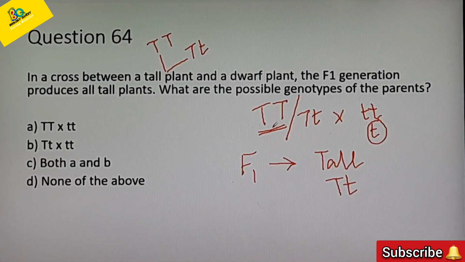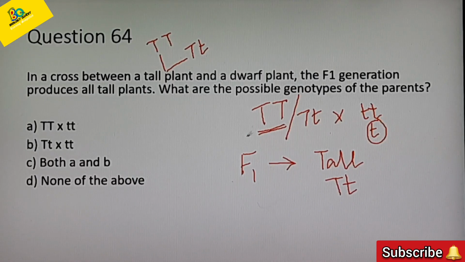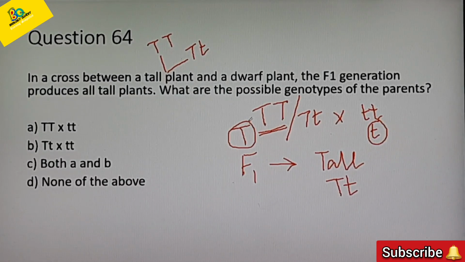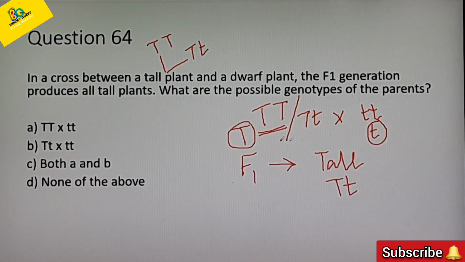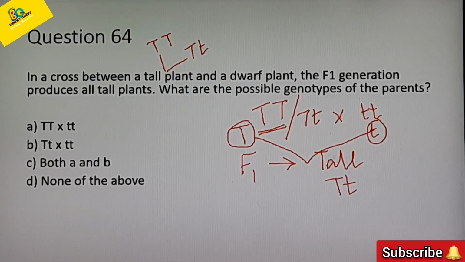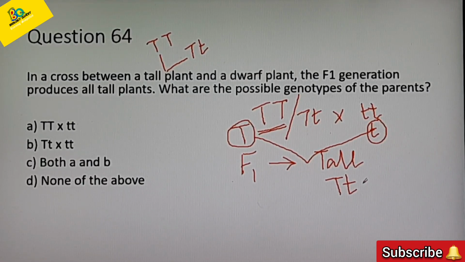See, all the gametes produced by this parent, we have selected this as the genotype of the tall plant, isn't it? So all the gametes produced by this plant will contain capital T. So the fusion of the two gametes, capital T and small t, gives capital T, small t.